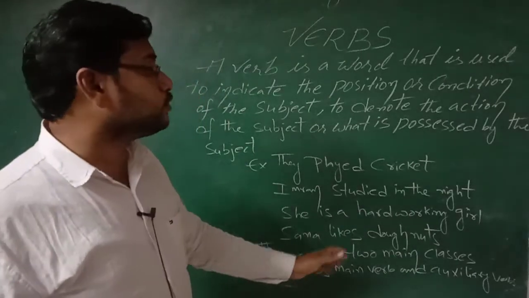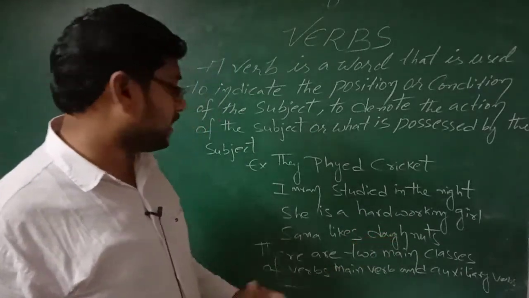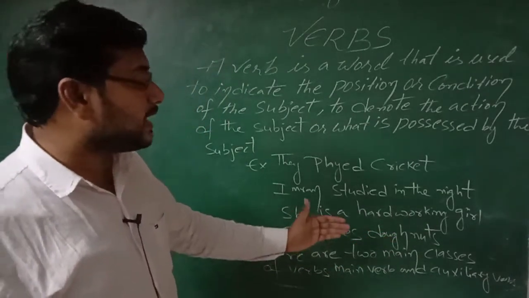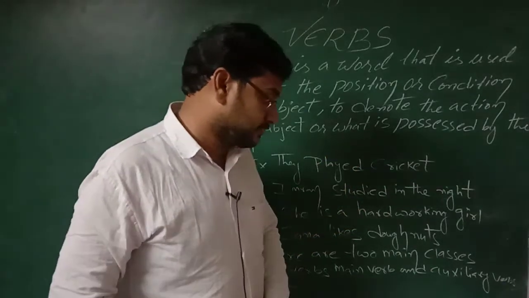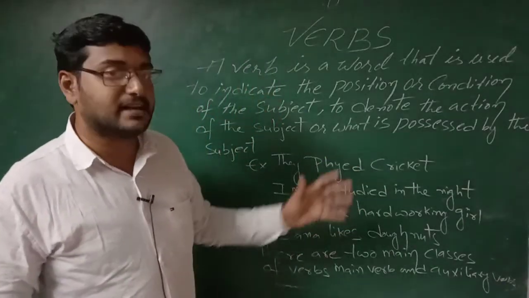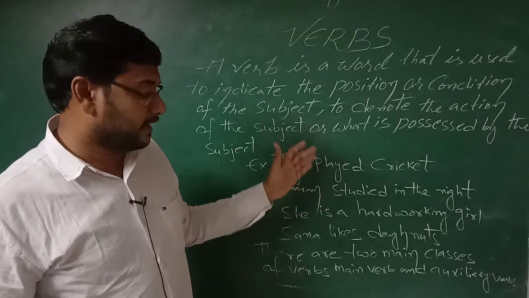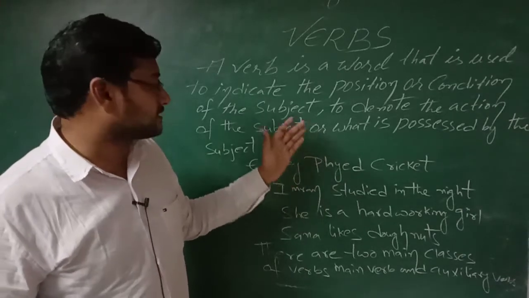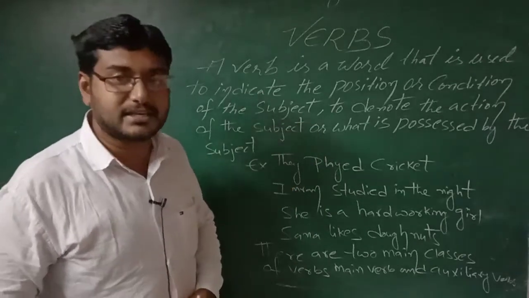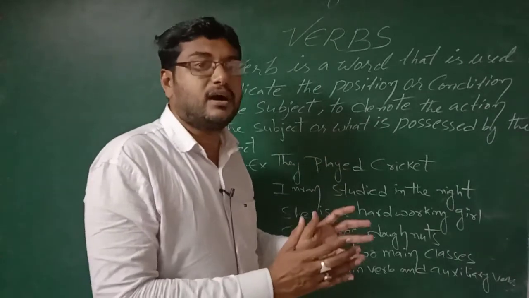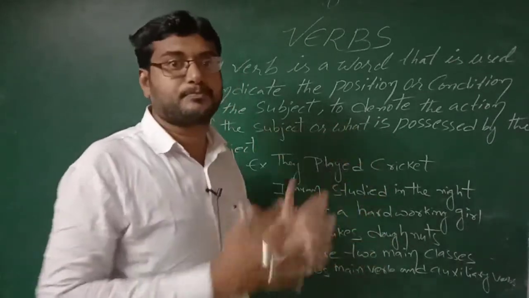There are two main classes of verbs: main verbs and auxiliary verbs. Main verbs are very large in number, while auxiliary verbs or helping verbs are a small group.